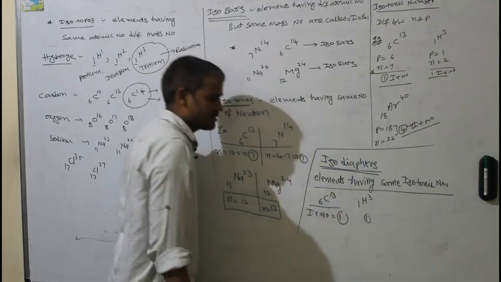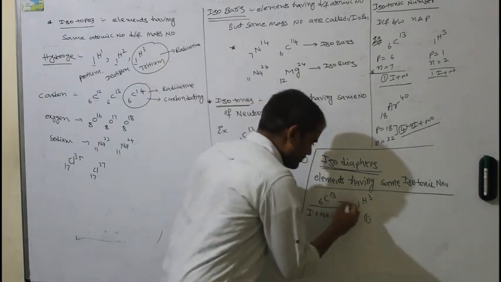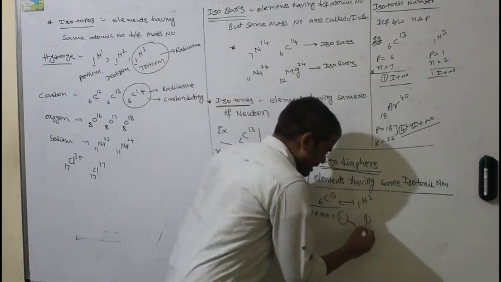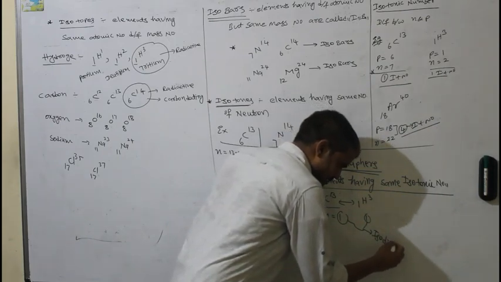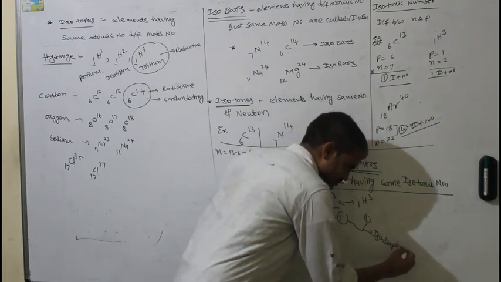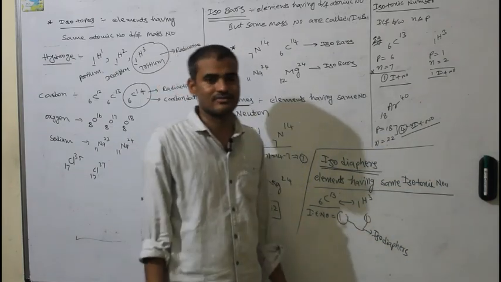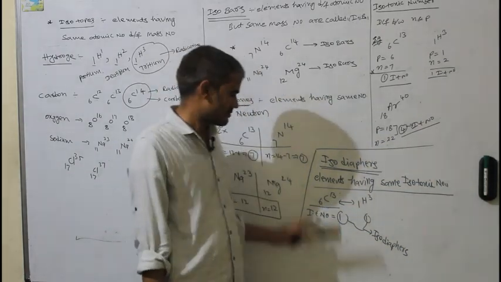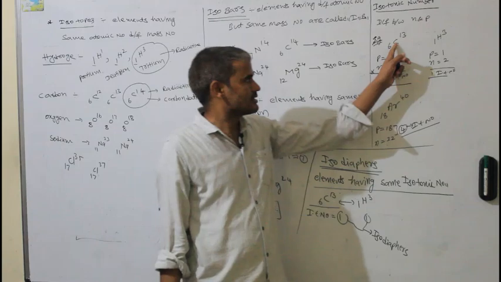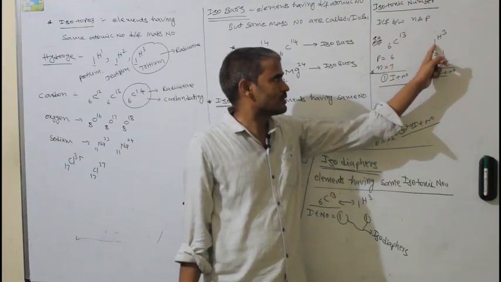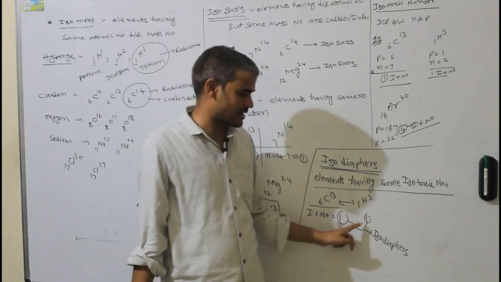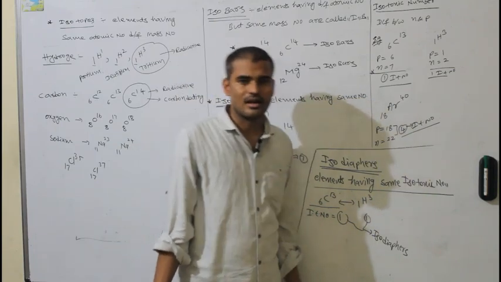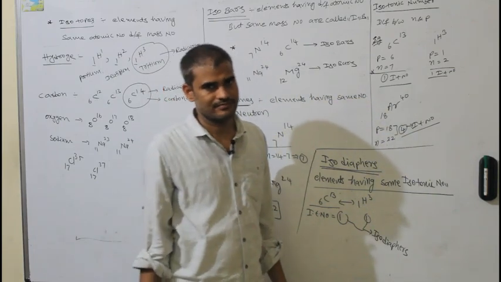Both have the isotonic number 1, hence both will be related as isodiaphers, which have the same isotonic numbers. Got the idea? So when isotonic numbers are the same, they will be called isodiaphers.